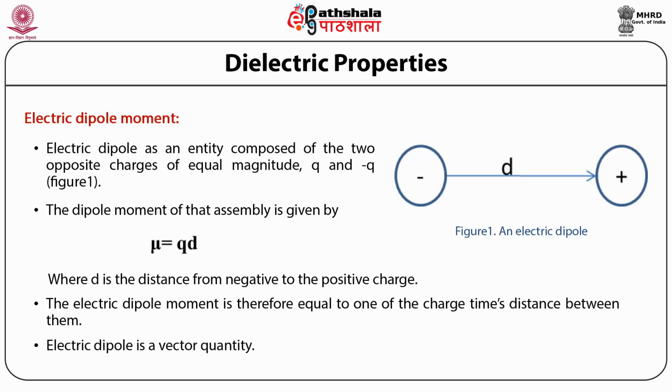Electric dipole moment is a vector quantity. The unit of electric dipole moment is the debye, and as we know, 1 debye is equal to 3.3 times 10 to the power minus 30 coulomb meter.